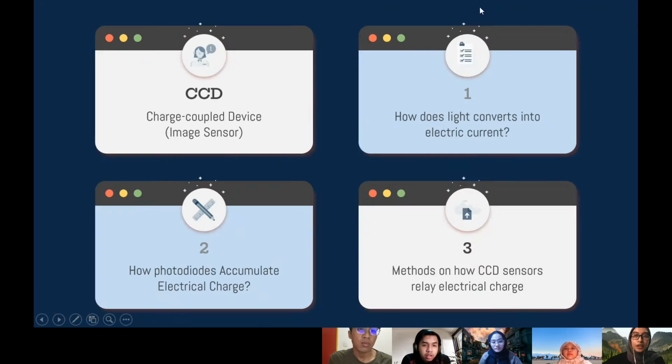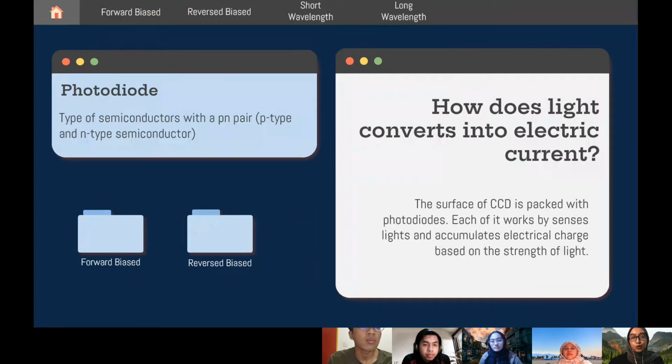Okay, so the next one: how does light convert to electric current? As I mentioned just now, the surface of the CCD is packed with photodiodes, or we know them as pixels. Each of these pixels can sense the light that strikes it, and it will accumulate electrical charge based on the strength of the light. A photodiode is a type of semiconductor with a p-n pair, where there are two types of semiconductor, which are p-type and n-type. And there are two types of bias that we must know, which are forward bias and